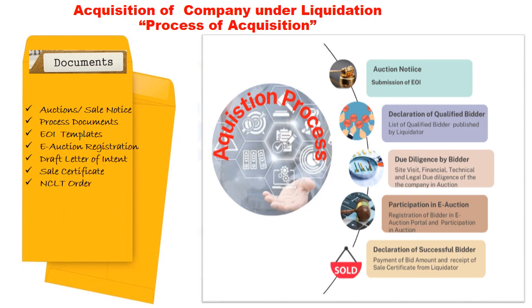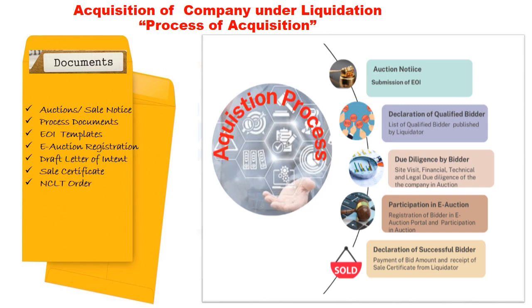During the process, the bidder will come across 2 important documents. Auction notice. This is the first important document, which contains auction details such as company name, what is going to be auctioned, reserve price, timeline for sale process, contact details of the liquidator and a reference to get process documents and other information. Process documents. This is the second most important document issued by the liquidator. It is available on the auction site. It is also available on request to the liquidator. It contains a detailed description of the auction process and terms and conditions of the auction.